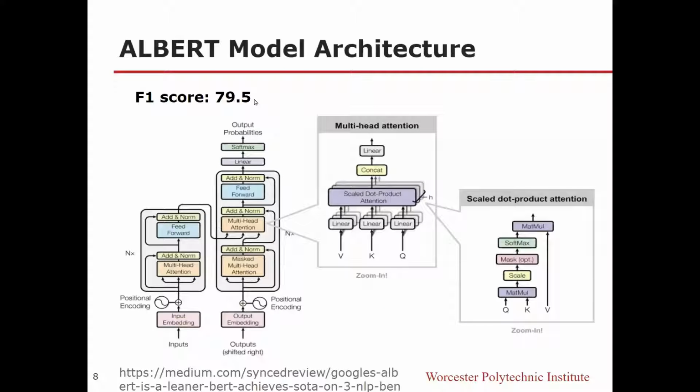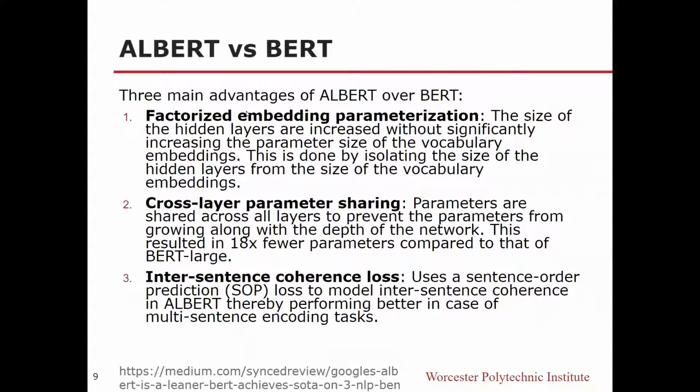The next model that we tried to implement was the Albert model, and we were able to obtain an F1 score of 79.5, which is slightly better than BERT. Albert performs better than BERT due to 3 main reasons: factorized embedding parameterization, parameter sharing, and inter-sentence coherence loss.